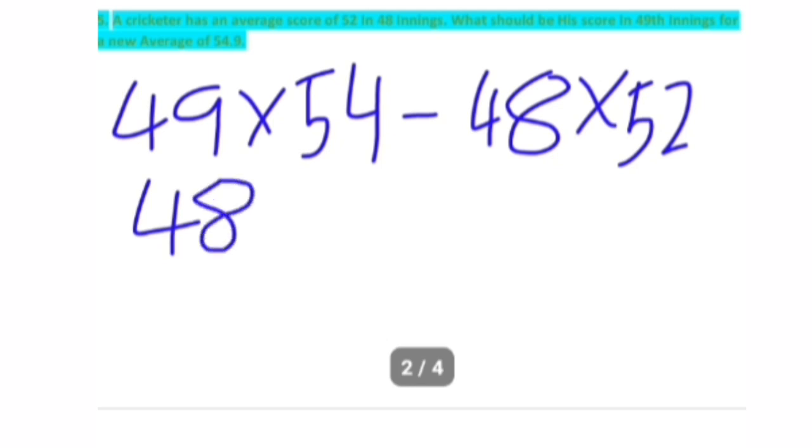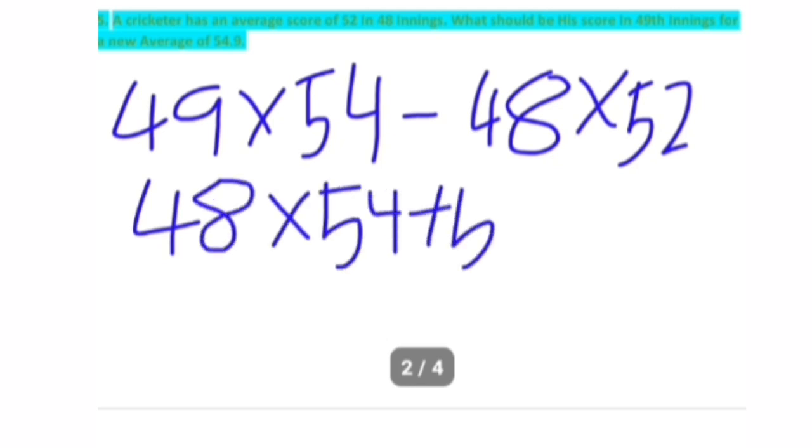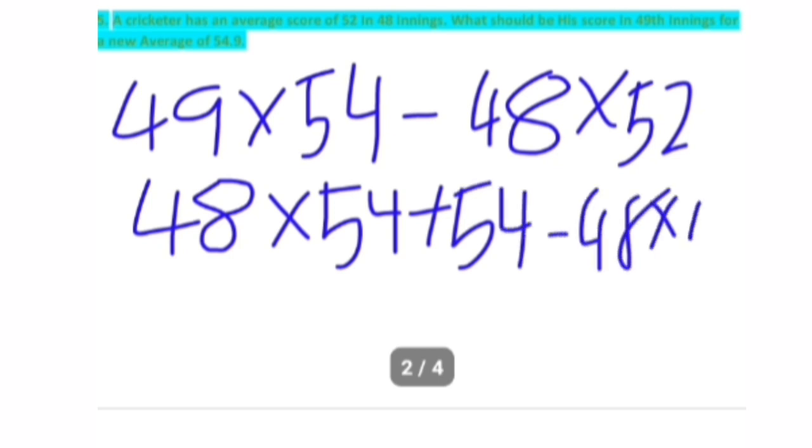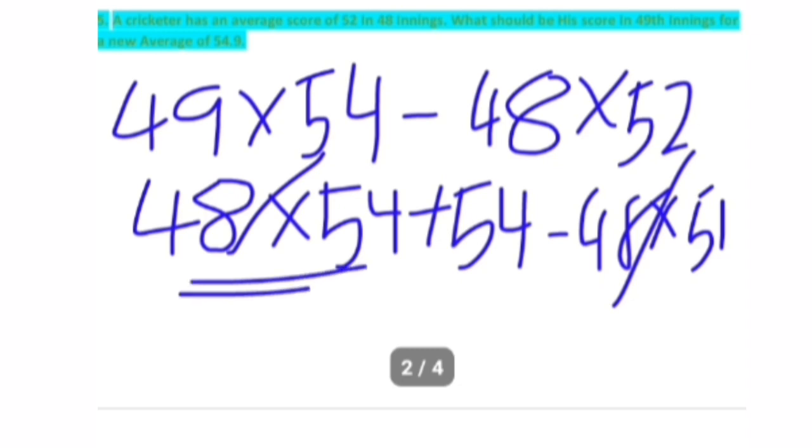So I'm writing 49 into 54 as 48 into 54 plus 54. The remaining is as it is, minus 48 into 52. Why am I cancelling? Let's see. 48 into 54 and 48 into 52 cancel, and we still have 2 remaining.